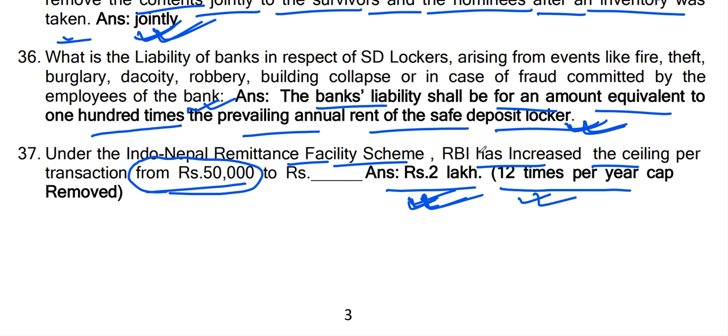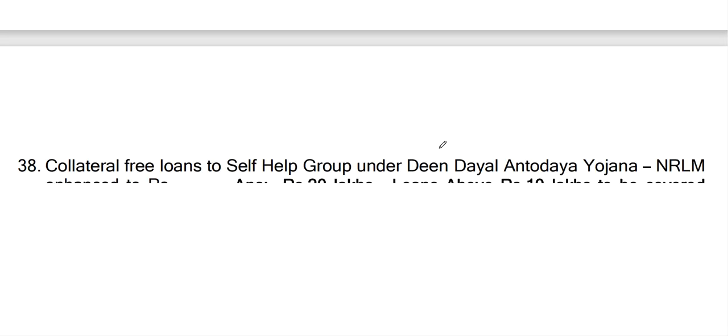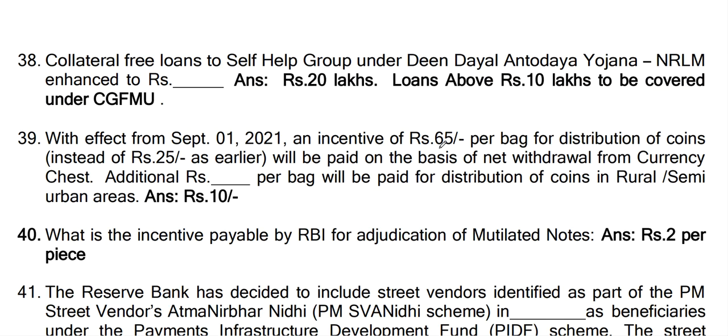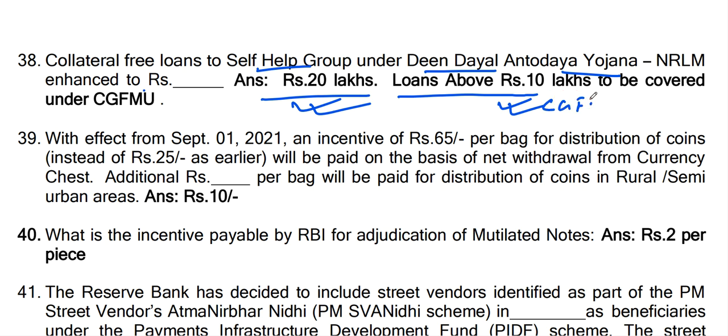Okay, fine. Question number 38. Collateral free loans to self-help groups under Deen Dayal Antyodaya Yojana (NRLM) enhanced to rupees 20 lakh. Loan up to rupees 10 lakh will be covered under CGFMU. Okay, and more than 10 lakhs up to 20 lakh under CGTMSE. Okay, fine. Next question.